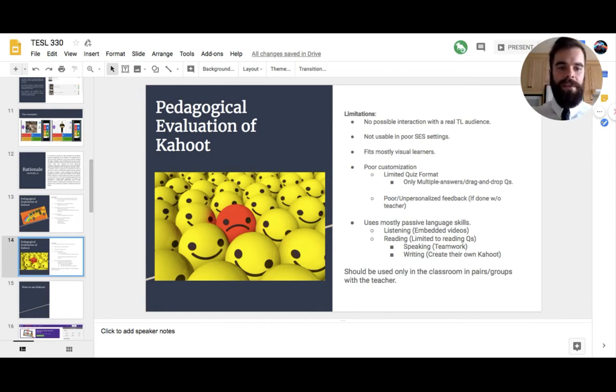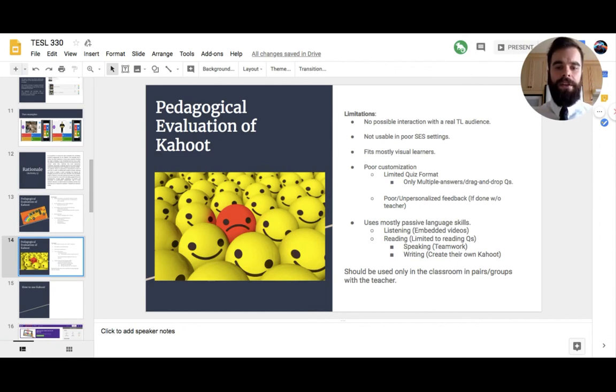About customization, the customization is really poor, since it only uses level 2 of Puentedura's model. Basically, the quiz formats are limited to multiple answers and drag and drop questions. Also, the feedback is really unpersonalized. Kahoot will only tell the student if he answered right or wrong. And if he provided the wrong answer, Kahoot will simply give him the right answer without further explanation.